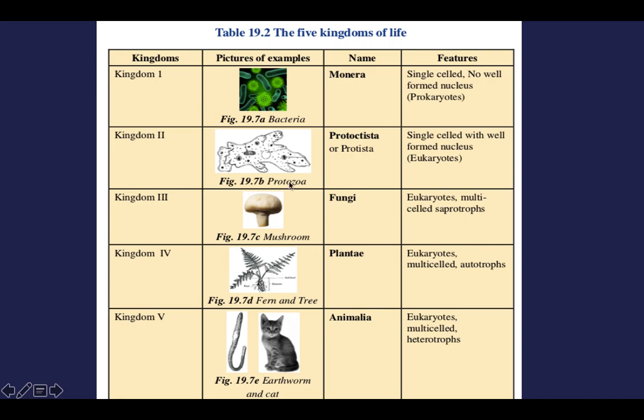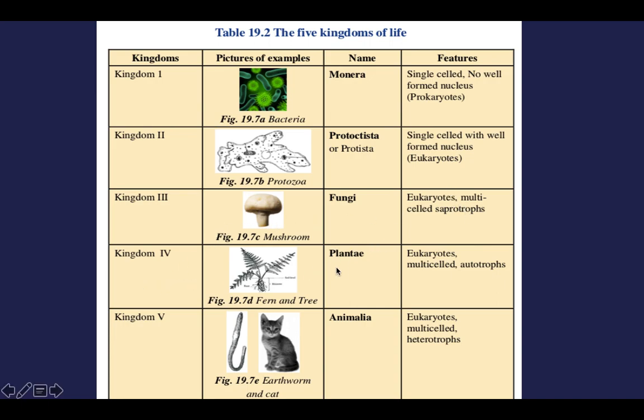The second kingdom is Protozoa. Its name is also called Protista. They are single celled but with well formed nucleus. This is the feature of kingdom 2. Then the third kingdom is fungi. They are eukaryotes, that is the well formed nucleus, and multicellular saprotrophs. Saprotrophs, as we told in the last class, take the nutrition from dead decaying matter, dead body or any dead decaying organic matter. So they are called saprotrophs, like mushroom.